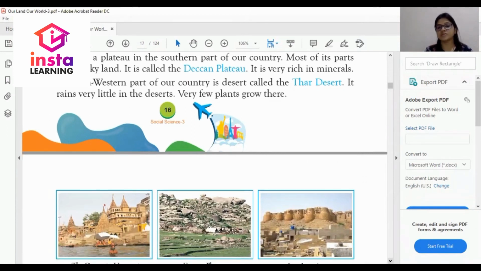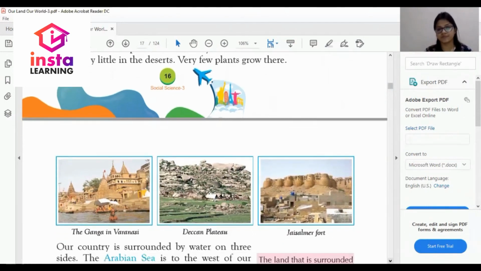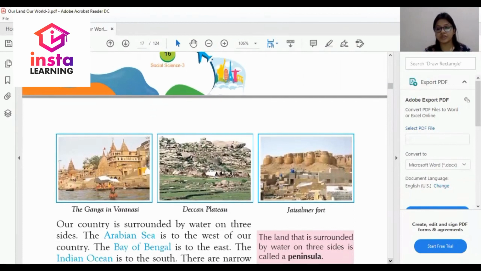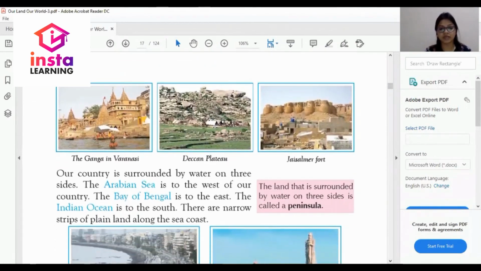Very few plants grow there. बहुत कम plants ऐसे होते हैं जो यहाँ पर उगते हैं. So, dear student, as you can see in my picture, the Deccan Plateau. This is the Jaisalmer Fort and this is the Ganga River in Varanasi.